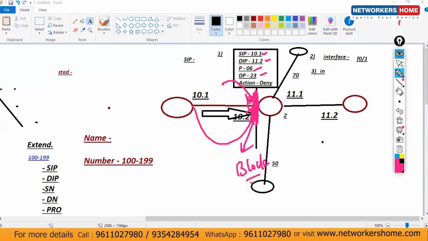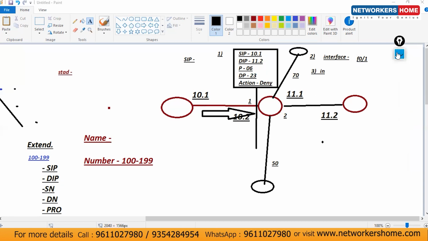What is the interface? Where? F0/1. 10.2. I'm talking about on router 2. Okay. Clear, guys?